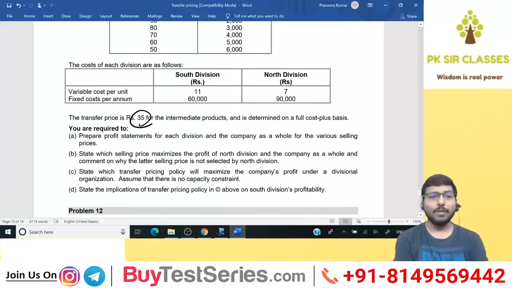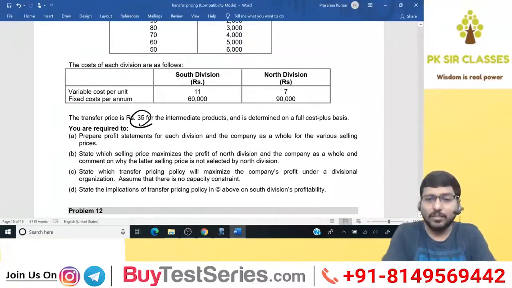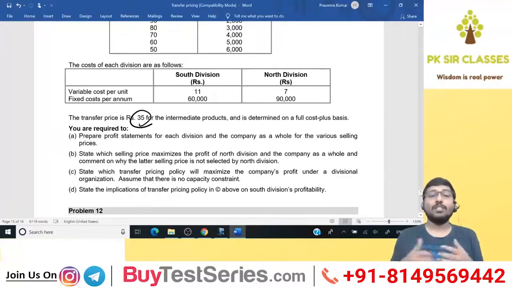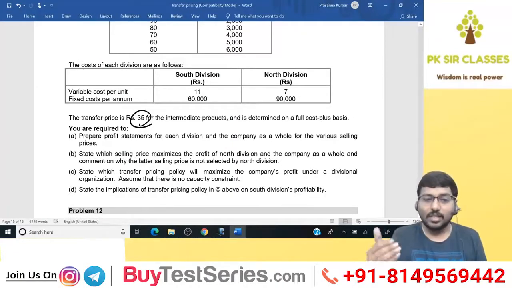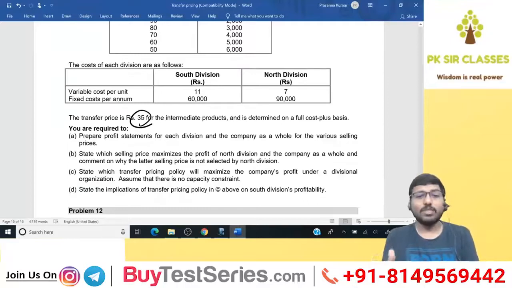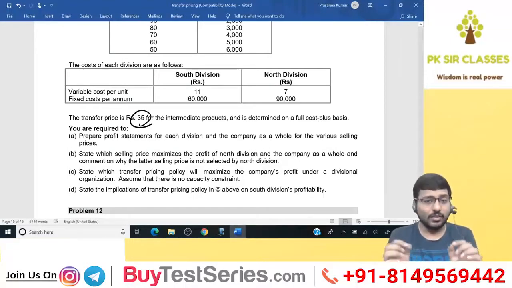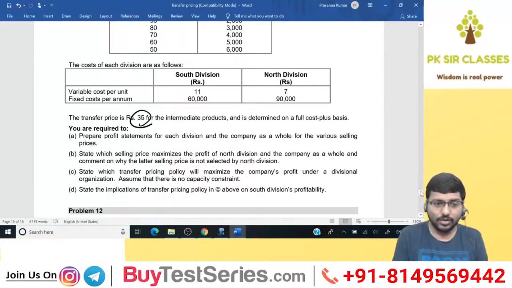First, prepare profit statements for each division and the company as a whole for the various selling prices. Second, state which selling price maximizes the profit of North division and the company as a whole, and comment on why the latter selling price is not selected by the North division. Third, state which transfer pricing policy will maximize the company's profit under a divisional organization. Assume that there is no capacity constraint. This we are going to discuss today.